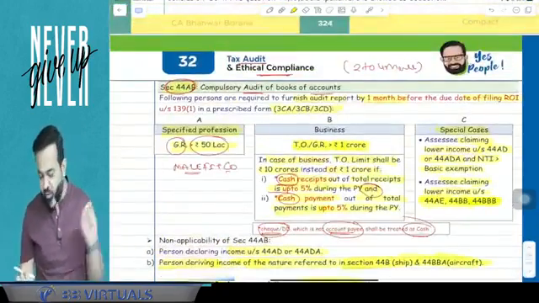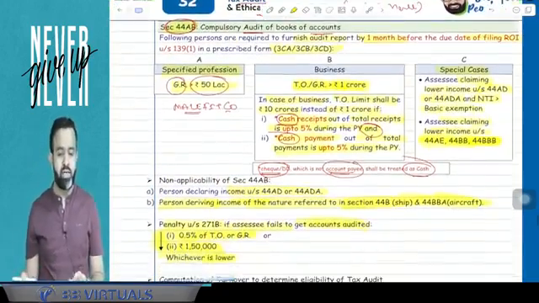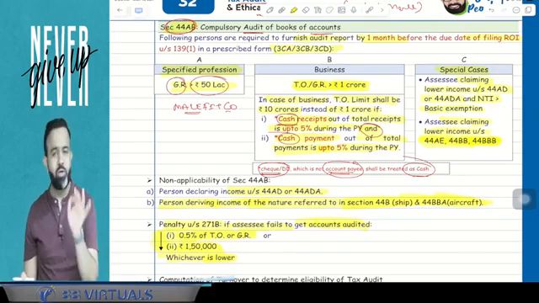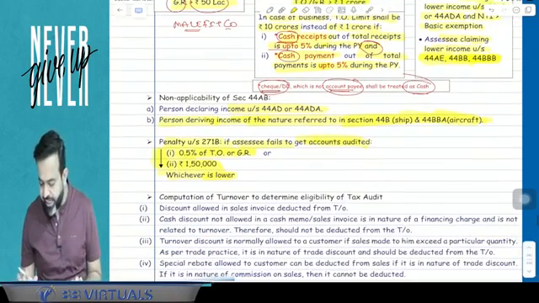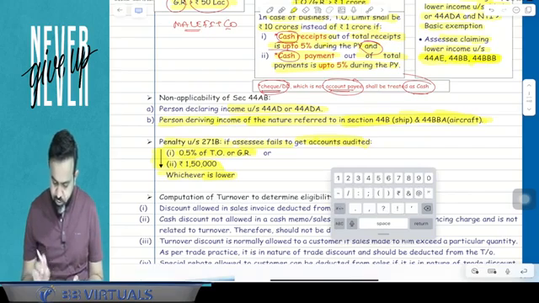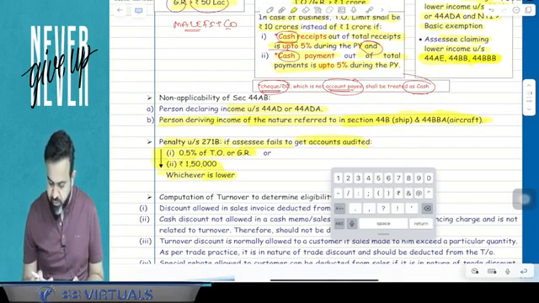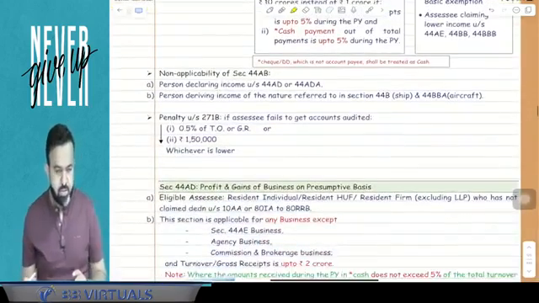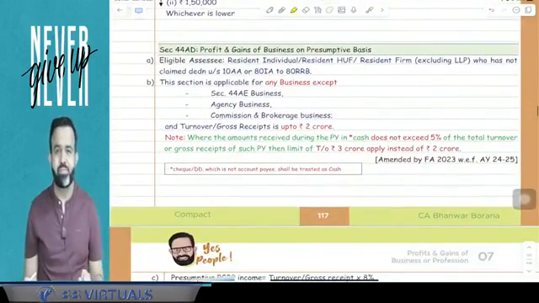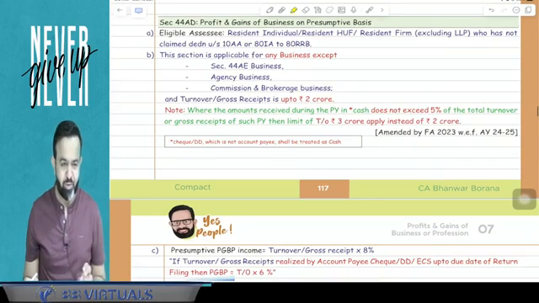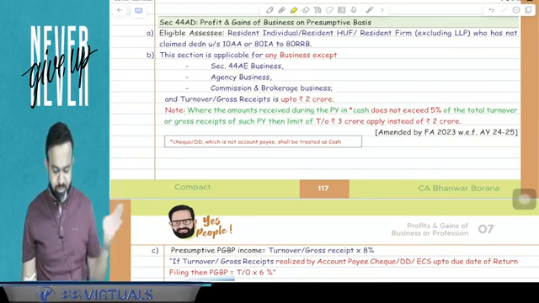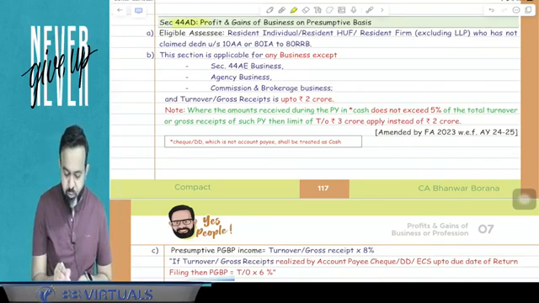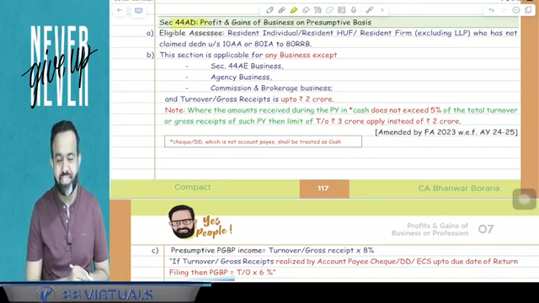Yes. Now guys, before starting the next part, we are going to revise section 44AD and 44ADA. So just check section 44AD and 44ADA that is given in your PGBP topic. After 44AB, there is section 44AD. Now what does section 44AD say? Pay attention. Section 44AD is your 8%, 6% section.